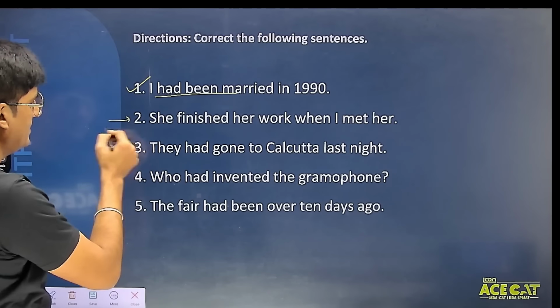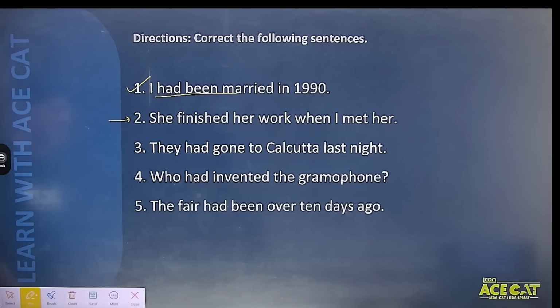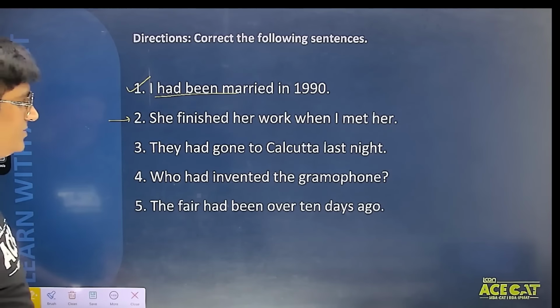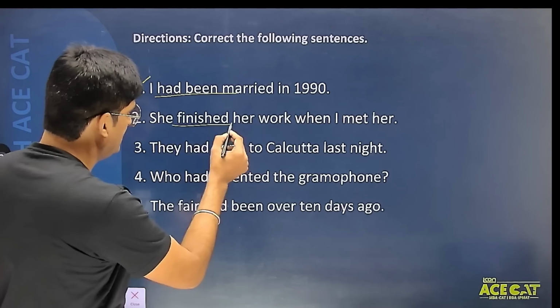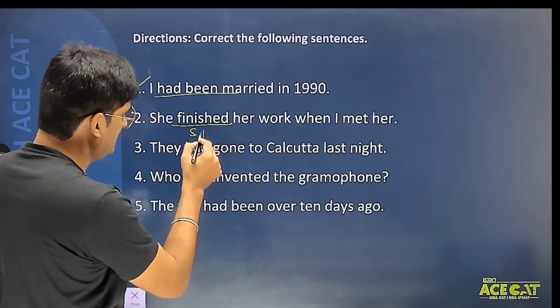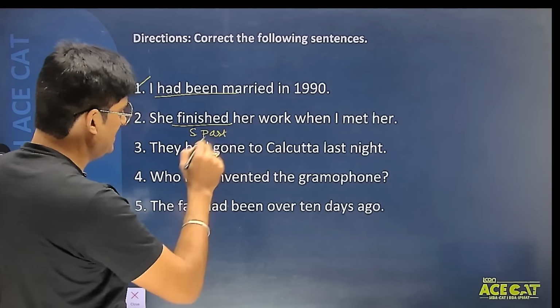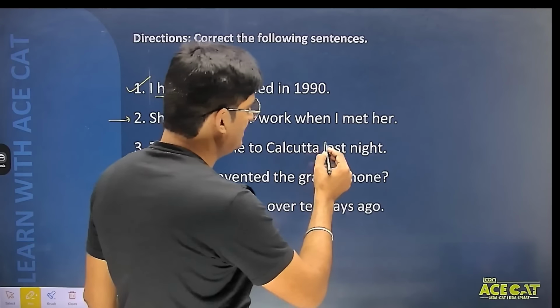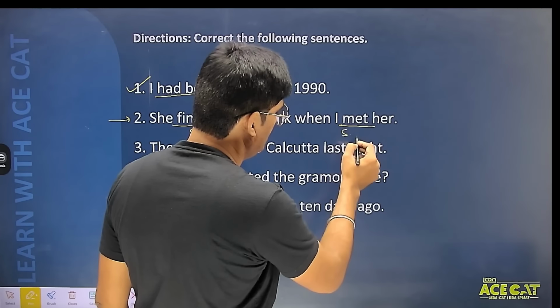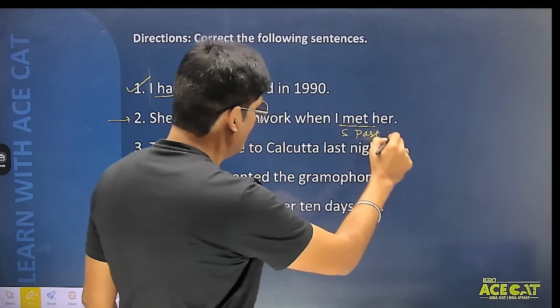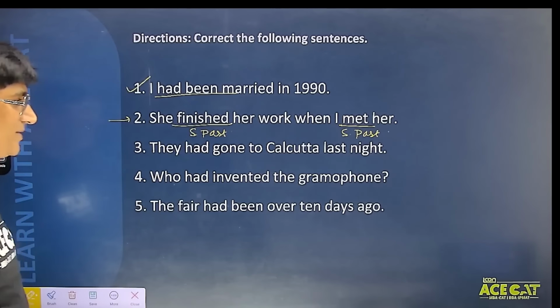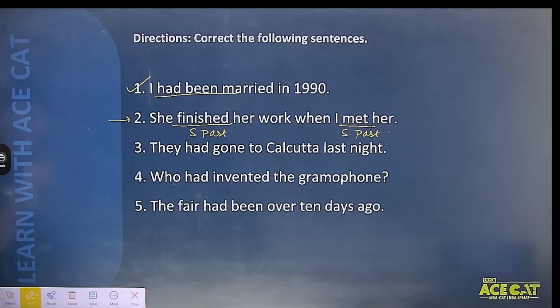Okay. Coming on question number 2. She finished her work when I met her. Now you people try to understand. She finished. This becomes past simple tense. Okay, simple past tense. When I met her, even this becomes simple past tense. Okay. चलिए अब इस पूरे सेंटेंस को आप देखो, मैंने 2 जगह वर्ब यूज किया और दोनों जगह स्टूडेंट्स मैंने पास्ट सिंपल टेंस को यूज किया. She finished her work when I met her.